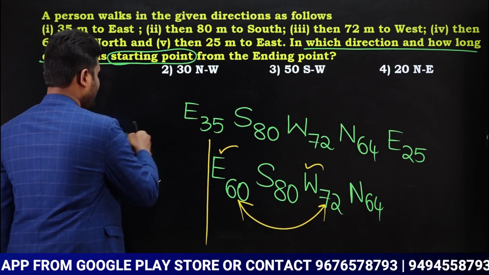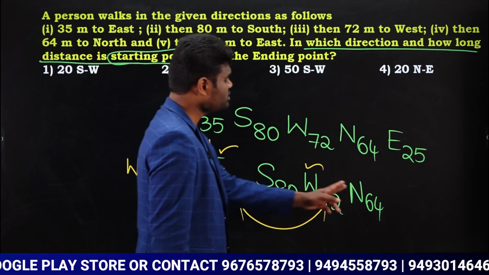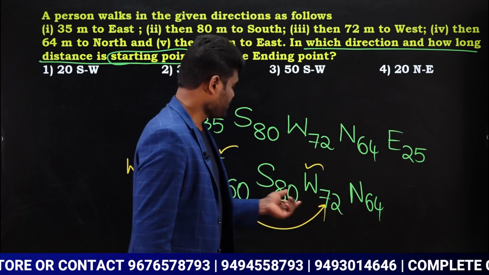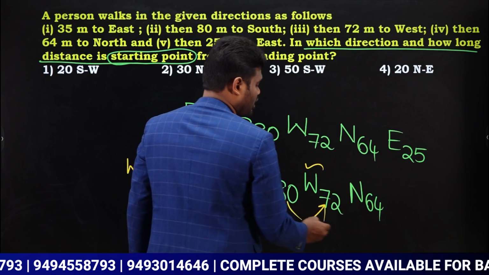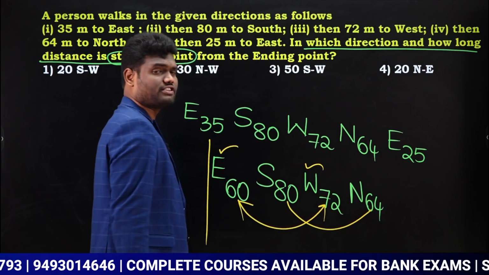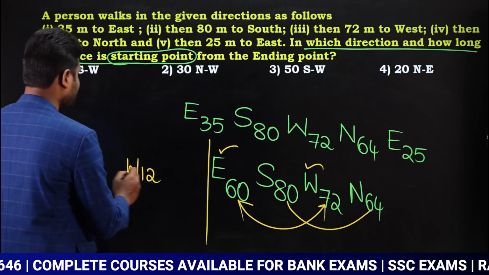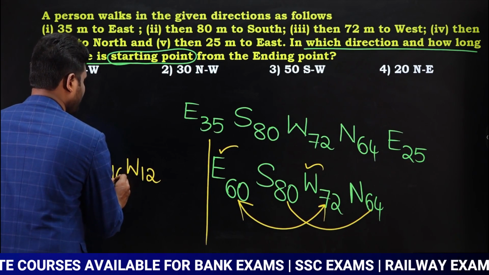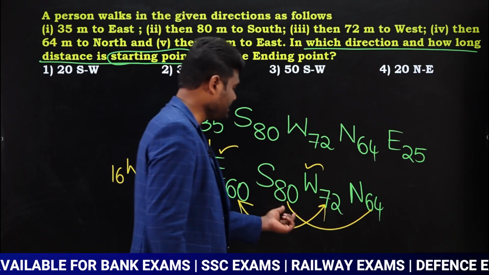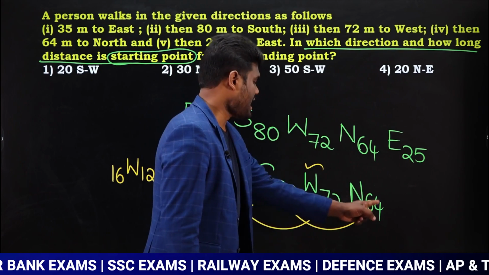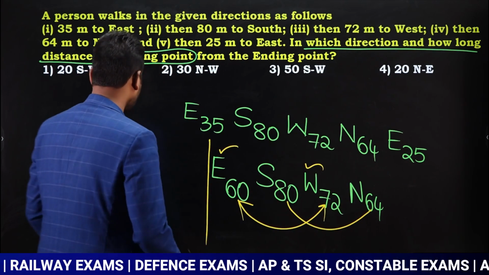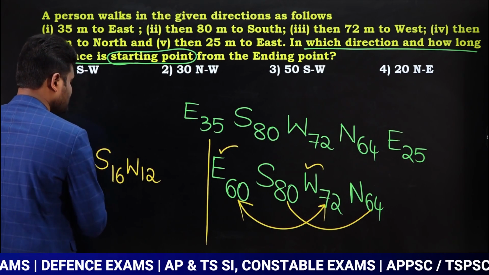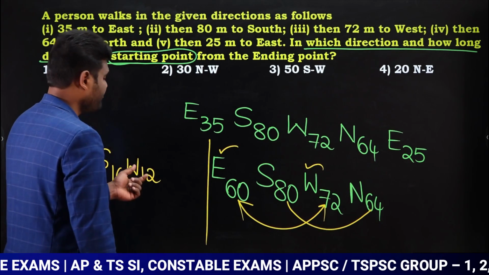Okay. Next if you observe, south, north are opposite. South is 80, north is 64. If you subtract 80, 64, difference is going to be 16. Yes or no? So 80, 64, difference is 16. Out of these two, highest number is 80. 80 means direction is what? South. So we can say this is south 16, west 12.